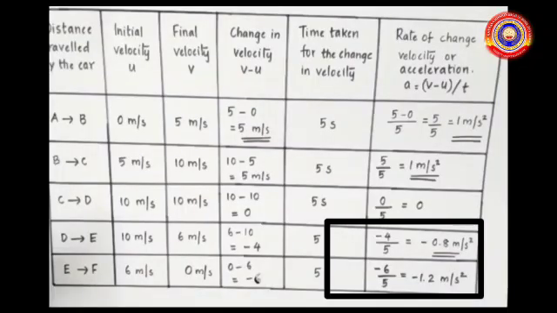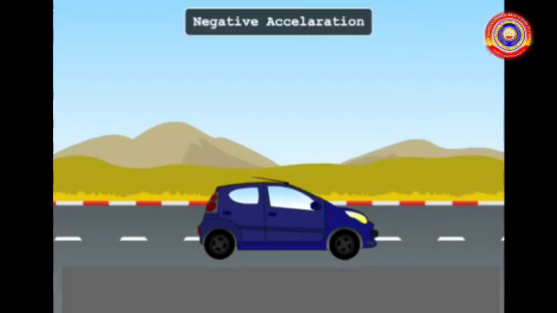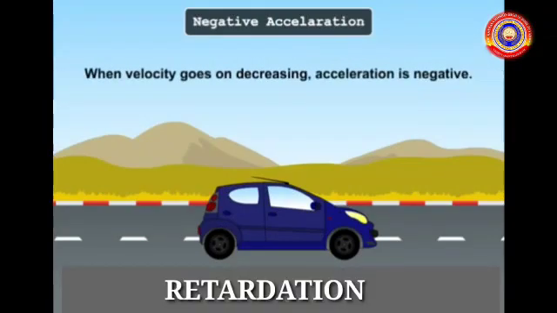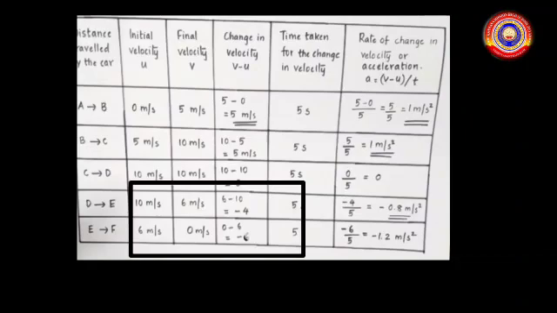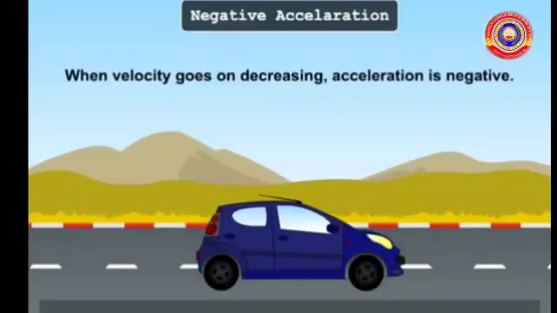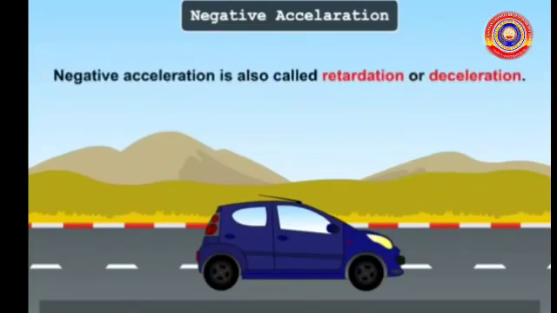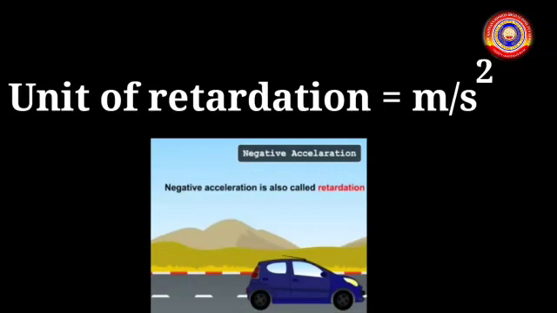When we find the acceleration at this point, it becomes negative. And this negative acceleration is called retardation. Simply, if the final velocity is less than initial velocity, that is, the body slows down its motion, then retardation happens. The unit of retardation is same as that of acceleration. Retardation is negative acceleration. So, both have the same unit, meter per second square.